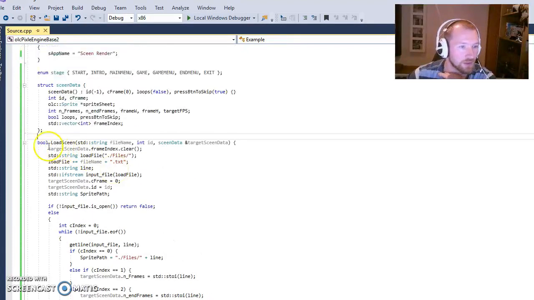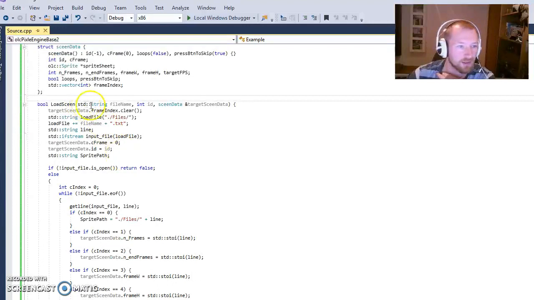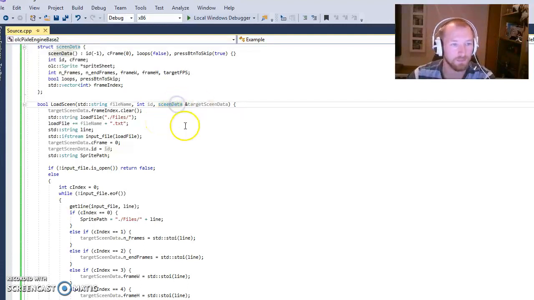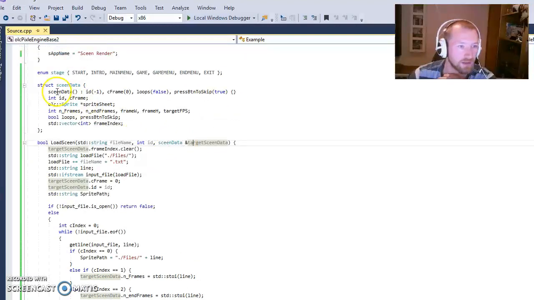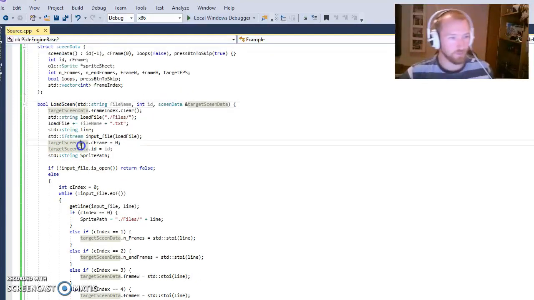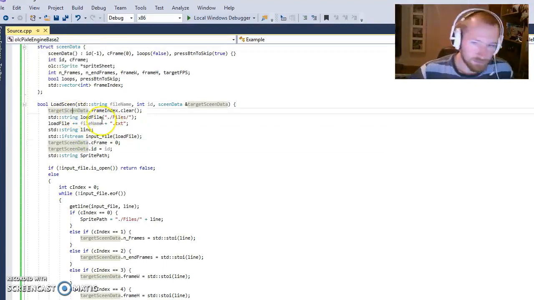Now the next thing I had to make was a function to actually load the scene. This function takes in a file name, and then it takes in an ID of this scene. The ID is decided on the run, it's not in the scene data. This is used to see if we should change scene or something. Then it will take in a pointer to some scene data. That means that this scene data is not made within the load scene. It is made outside and put into it. And this is so we don't get out of scope errors.